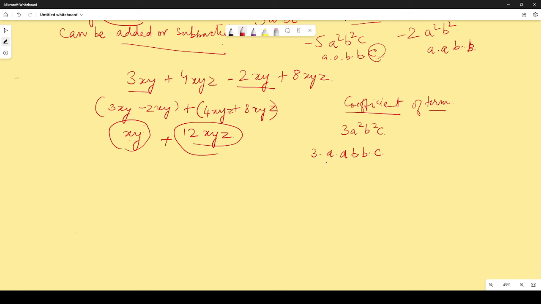So suppose you are asked to find out the coefficient of 3a square. You simply take away 3a square and the remaining part will be the coefficient. b square c will be the coefficient. If you are asked to find the coefficient of 3ab, you take 3ab out and what are you left with? a, b, c. So that will be the coefficient. In the coefficient of a term, you simply take away those factors and the rest of them will be the coefficient of the term. That is what you need to remember.